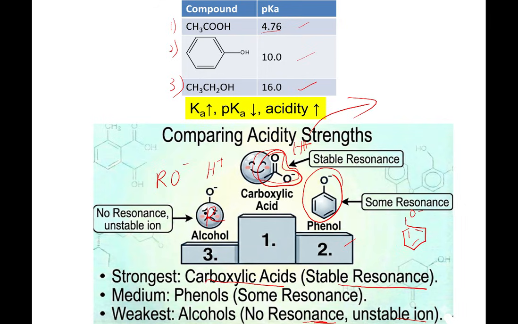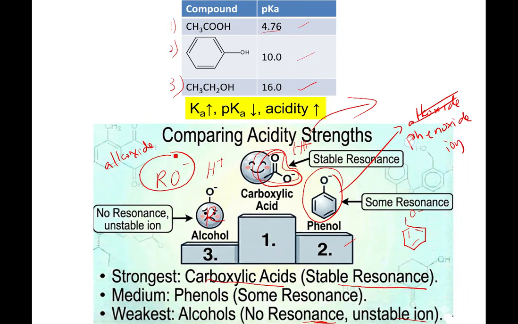If you still remember, this is what we call the alkoxide ion, and this is the phenoxide ion. Phenoxide ions are more stable than alkoxide ions. The alkoxide ion is not stabilized by resonance structures, but this one has resonance structures.